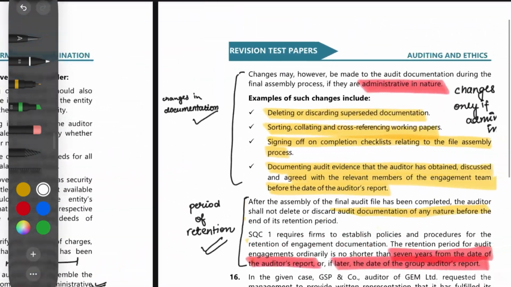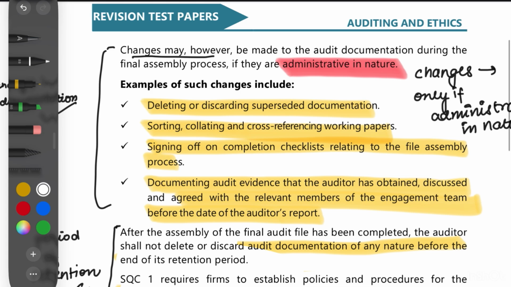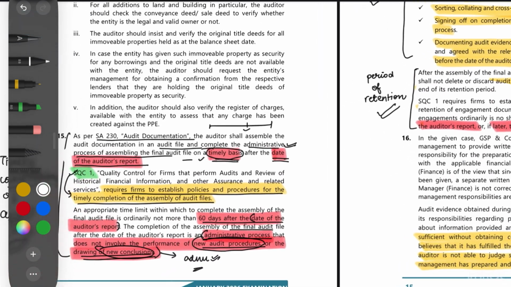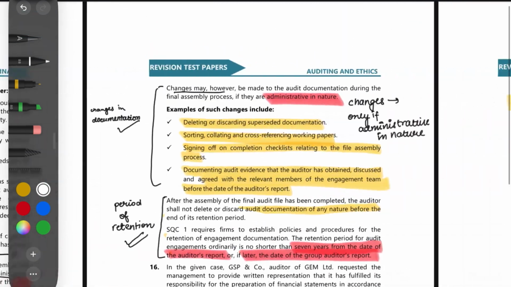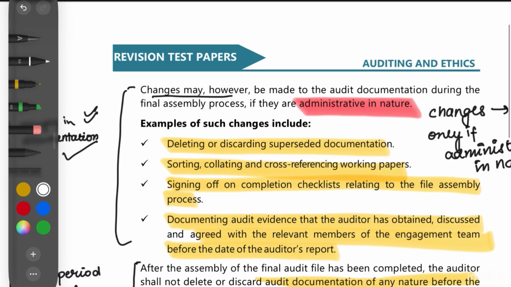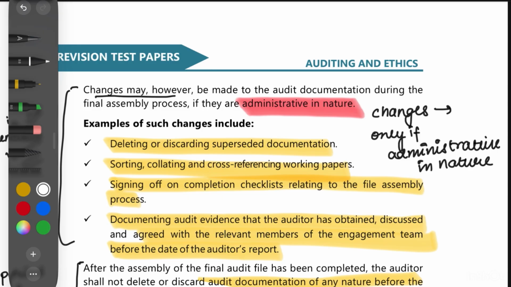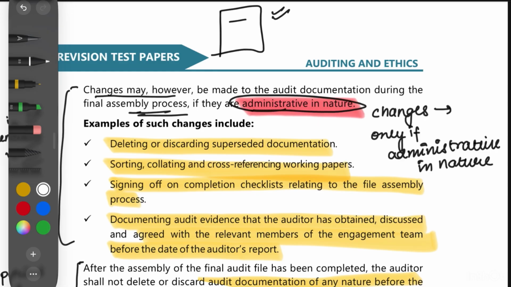Here the next point that we are referring to is changes in the audit documentation. This was the second thing which was discussed by the engagement partner. Changes may be made to the documentation during the final assembly process, which are only administrative in nature. So first of all, we are talking about the audit file, the timely completion, and whatever documents are there. If we want to make any changes in these documents, we need to follow this: any changes to the audit documentation can be made only if they are administrative in nature.